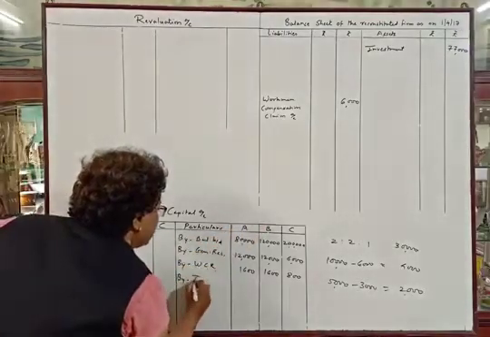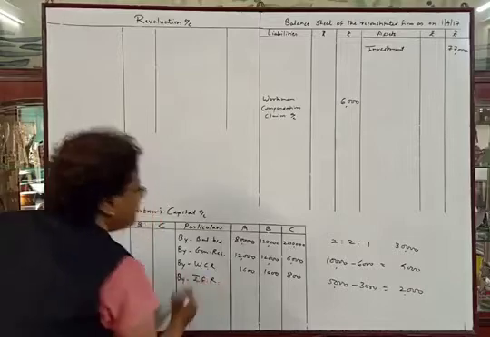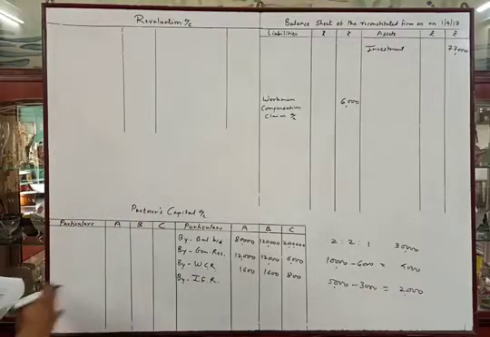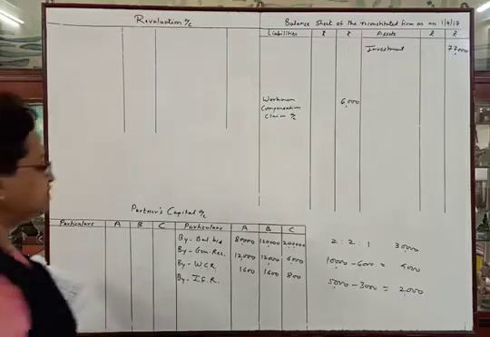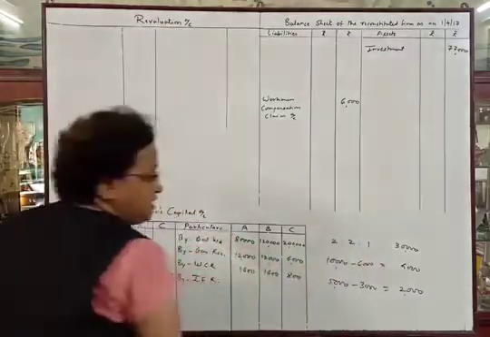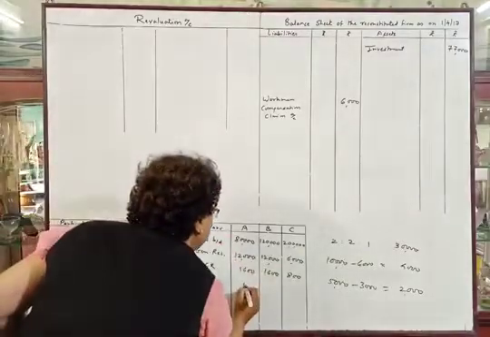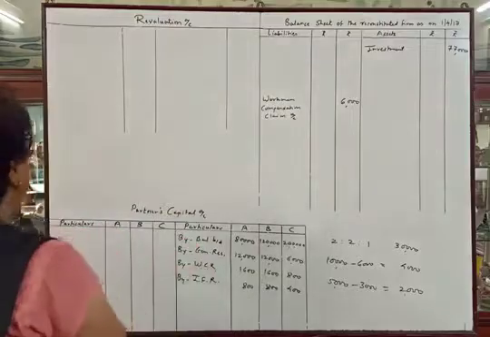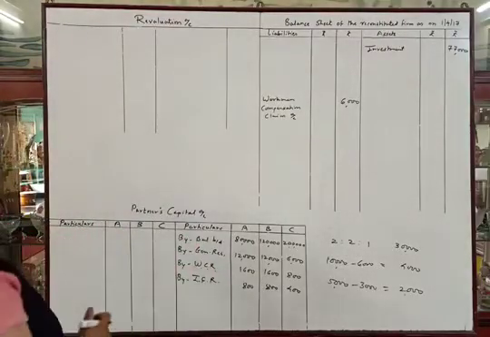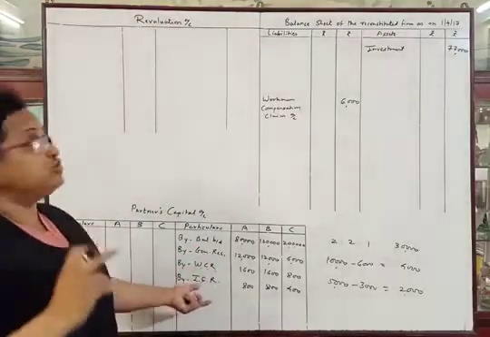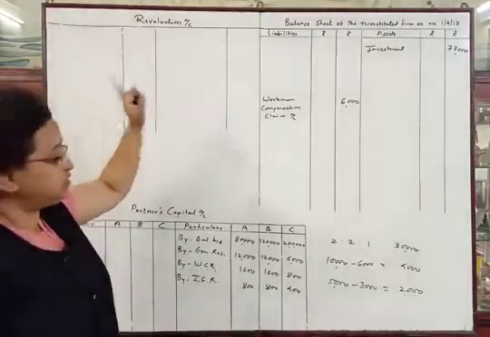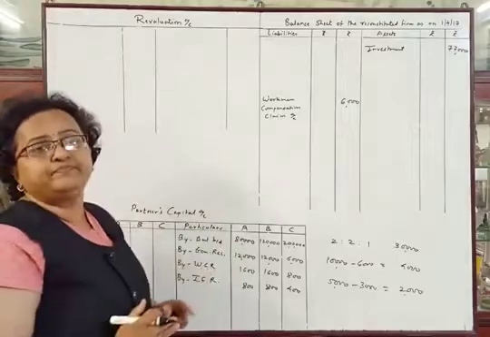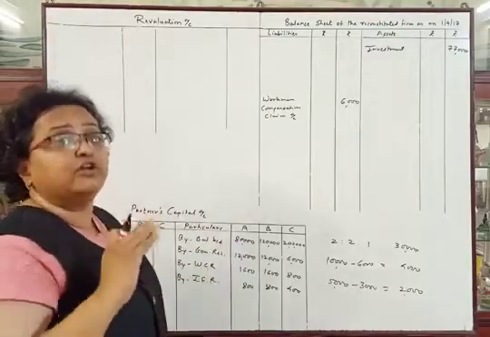So we will distribute rupees 2,000 between A, B and C in 2:2:1, which will be rupees 800, 800 and 400. So there will not be any effect of investment fluctuation in revaluation account, because there is already a reserve for reducing that fluctuation.